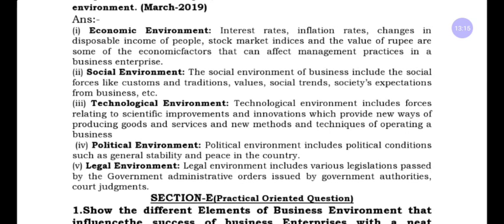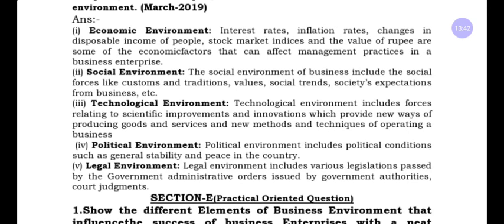First one, economic environment. It relates to the interest rate, inflation rate, changes in the disposable income of people, stock market indices, value of the rupee, and other economic factors. All these factors may influence the operation of business. It is called economic environment.